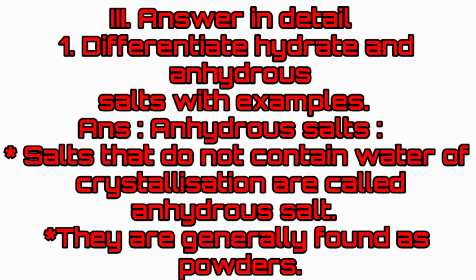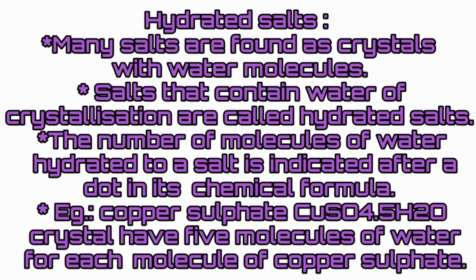Anhydrous salts that do not contain water of crystallization are called anhydrous salts. They are generally found as powders. Hydrated salts: many salts are found as crystals with water molecules. Salts that contain water of crystallization are called hydrated salts. The number of molecules of water hydrated to a salt is indicated after a dot in the chemical formula. Example: copper sulfate CuSO4.5H2O crystal has 5 molecules of water for each molecule of copper sulfate.